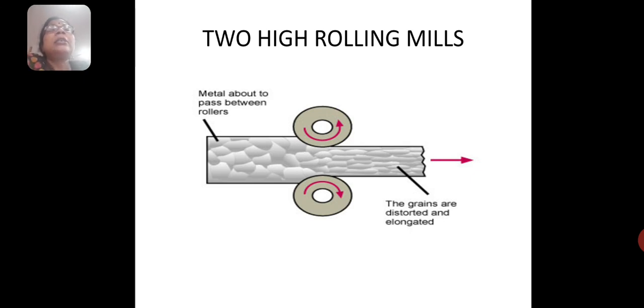So this is the basic principle of rolling, and how by application of compressive force, the shape and size of the material can be changed is illustrated. In the next video, we will discuss all other types of rolling mills.